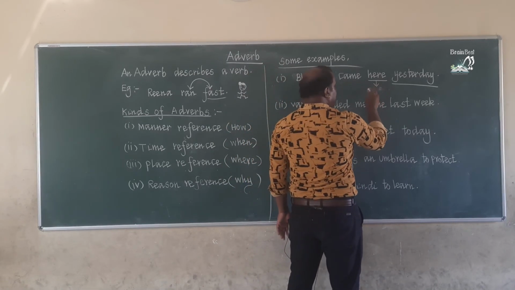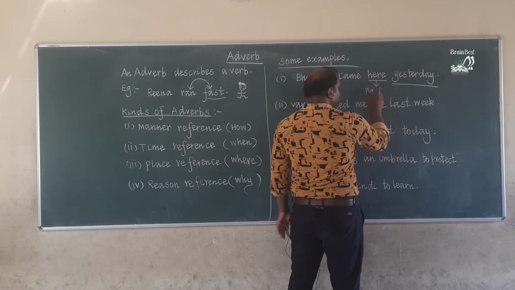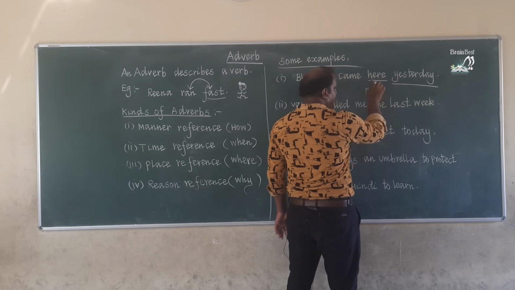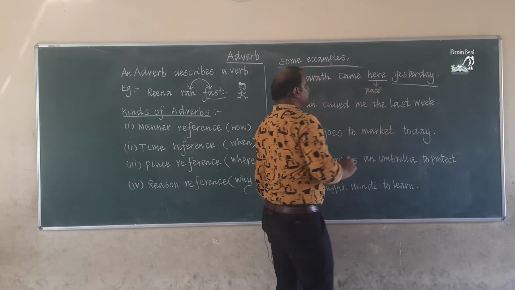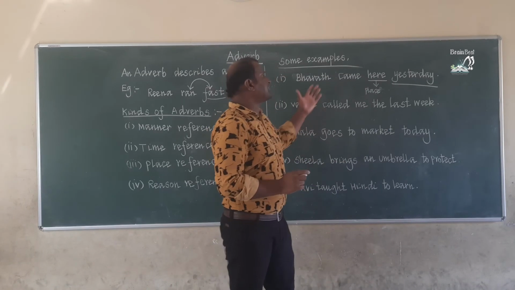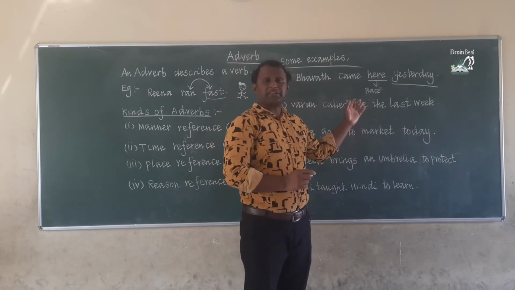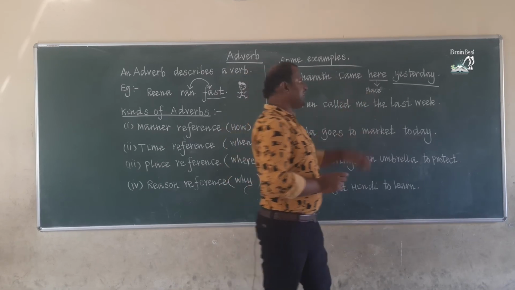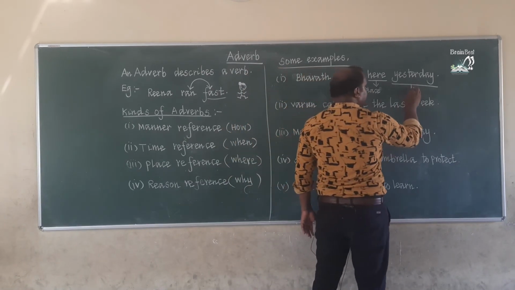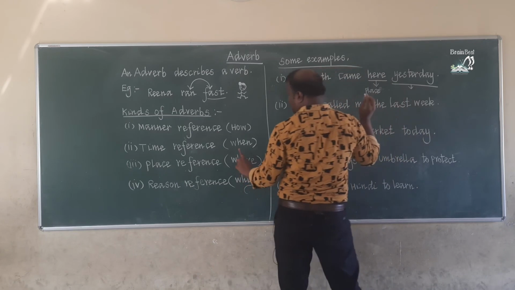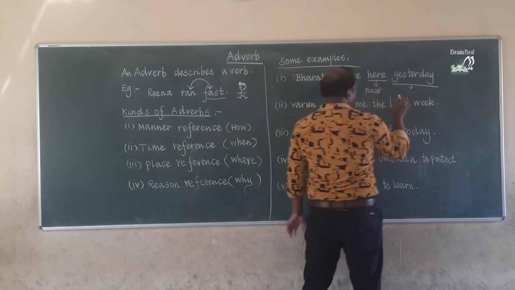It's a place reference. When did Bharat come here, children? Yesterday. So, this is time reference. If the word answers to the question when, it means time reference.